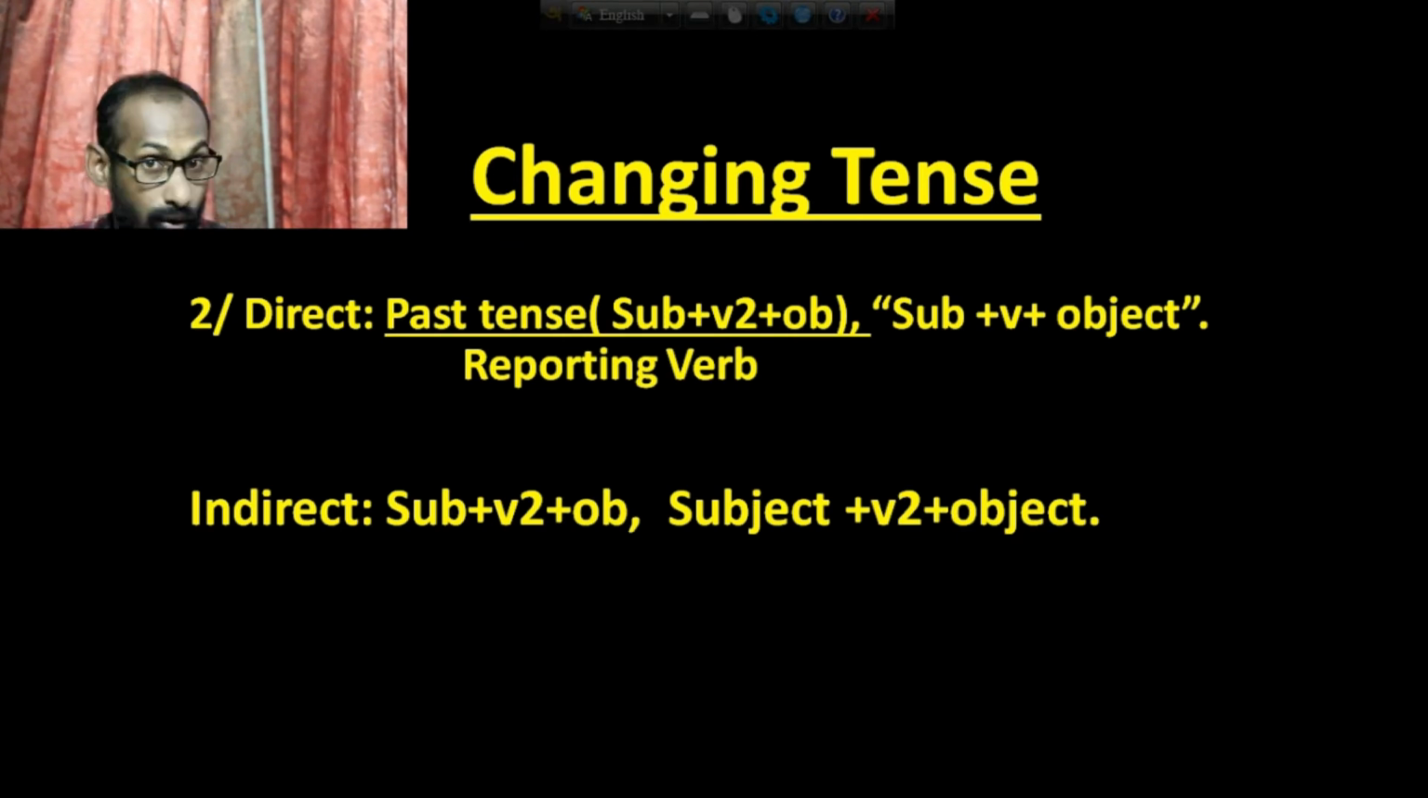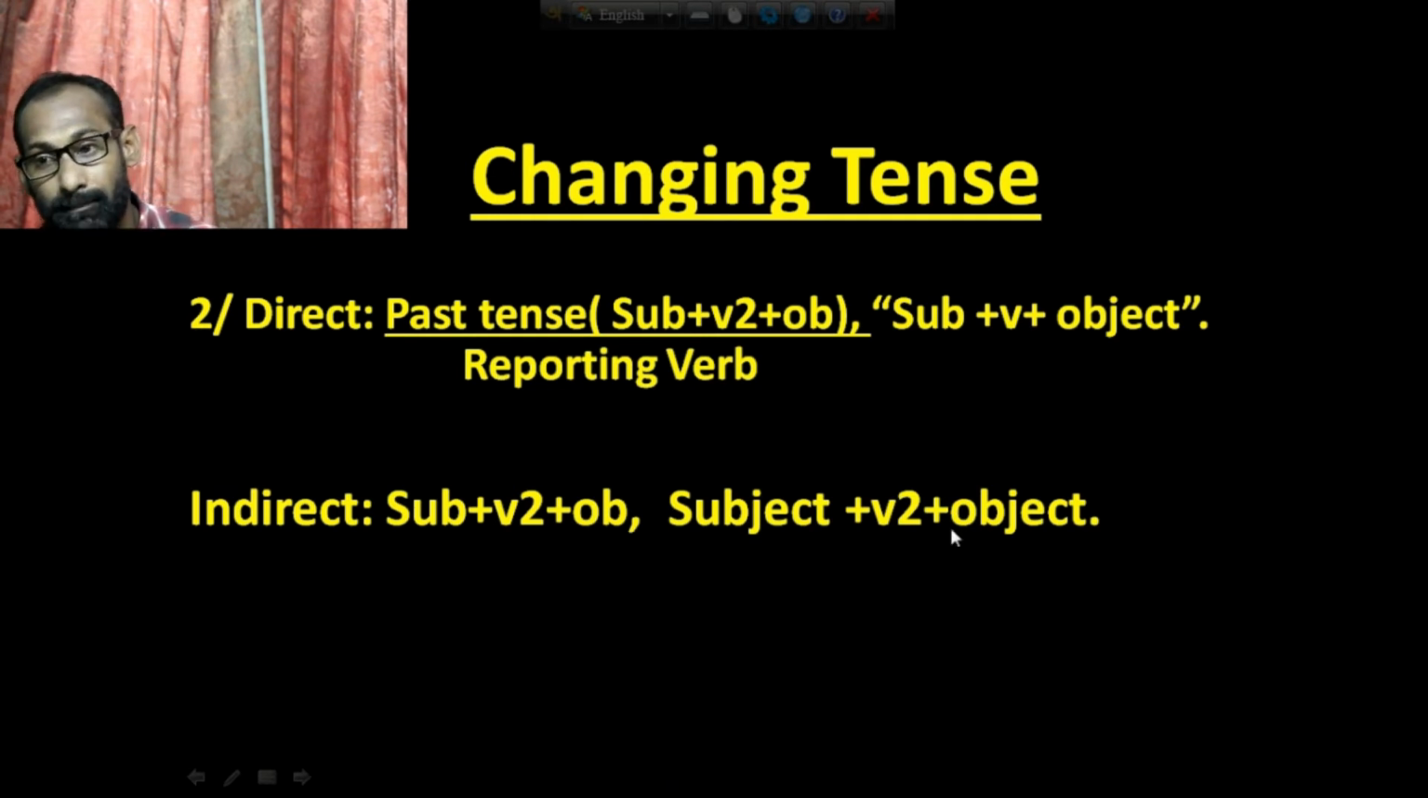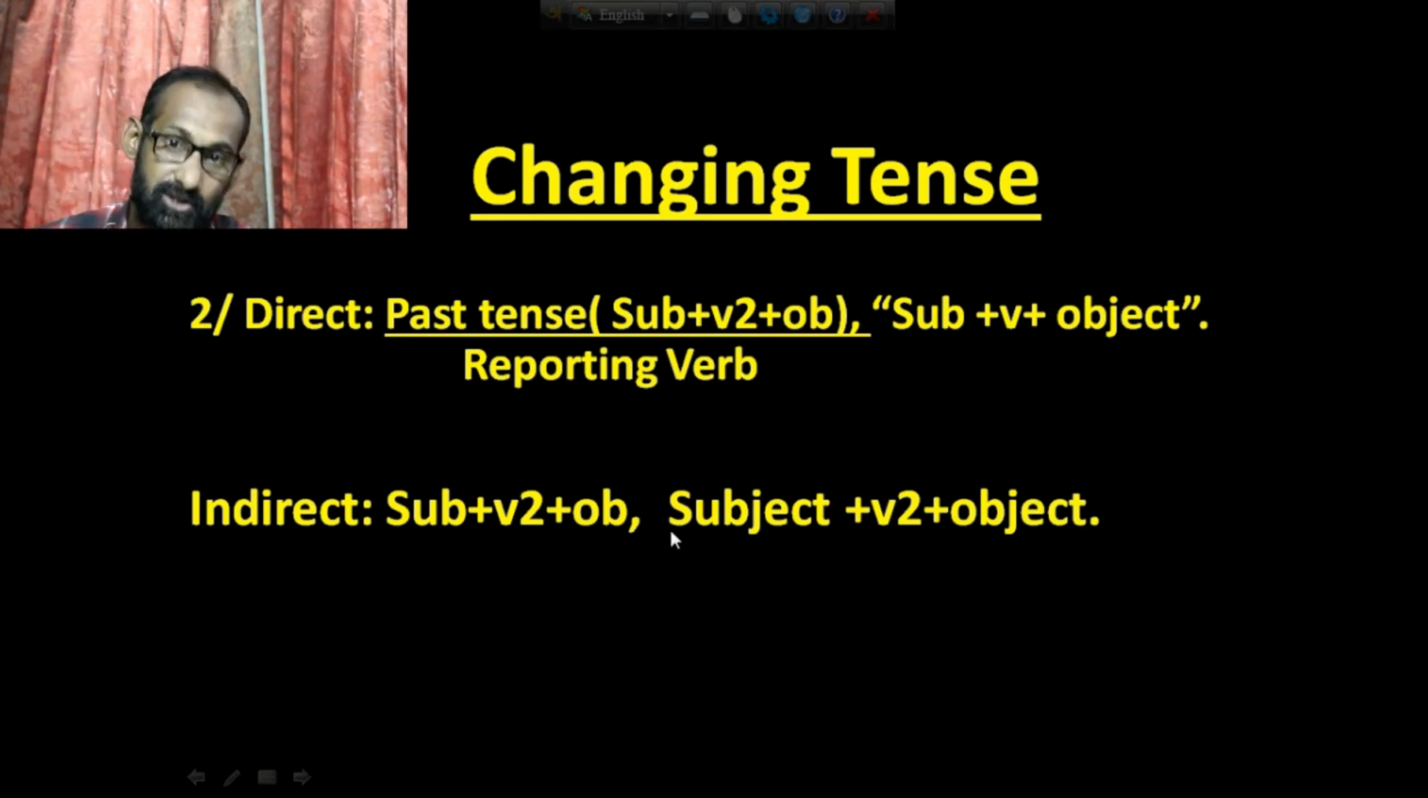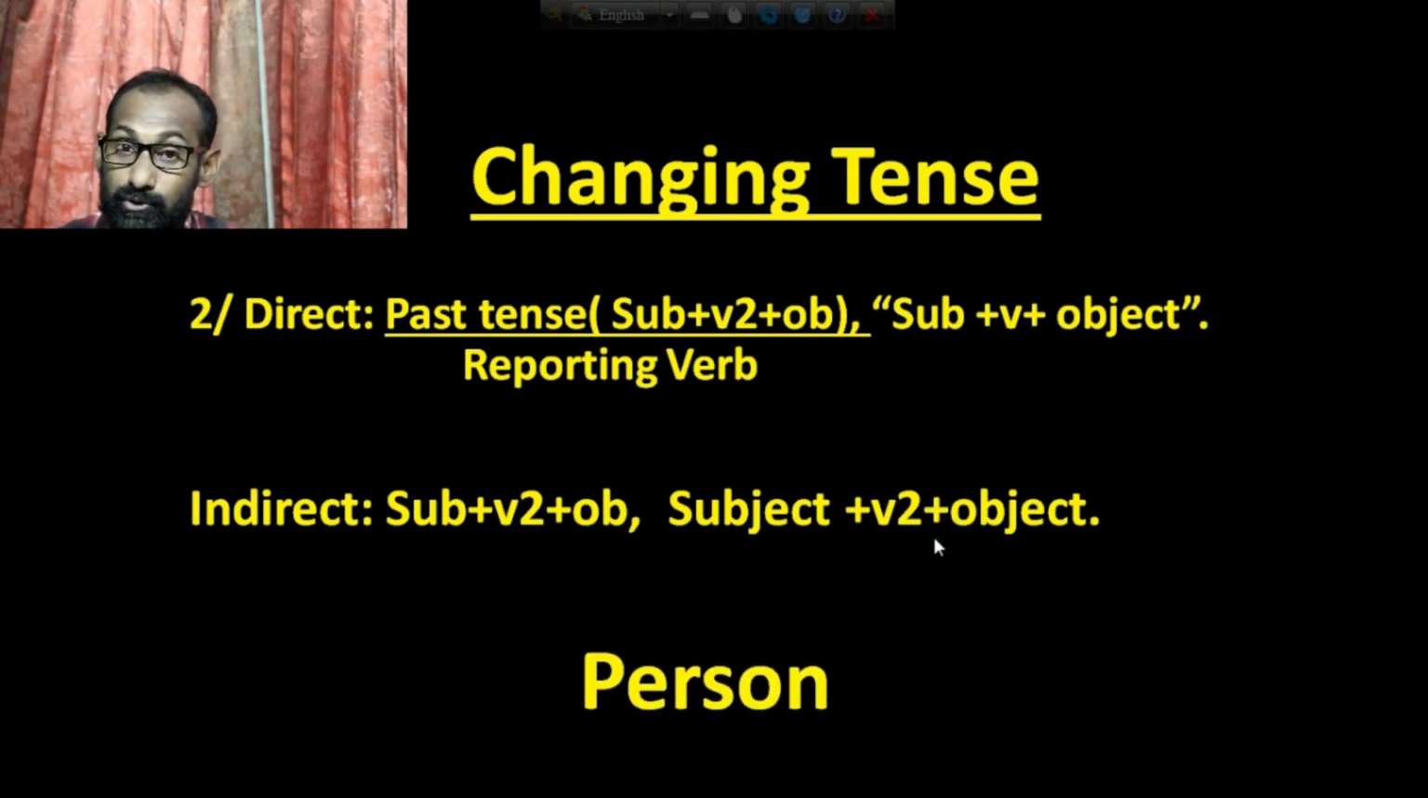Okay, no, it is not right. Now this time you have to change the tense too. That means if you find that there is past tense in the reporting verb, then you have to make past tense in the reported speech too at the time of changing. Look at the next structure. Here is subject plus verb 2 plus object, then subject plus verb 2 plus object. Then you have to again change the person too.